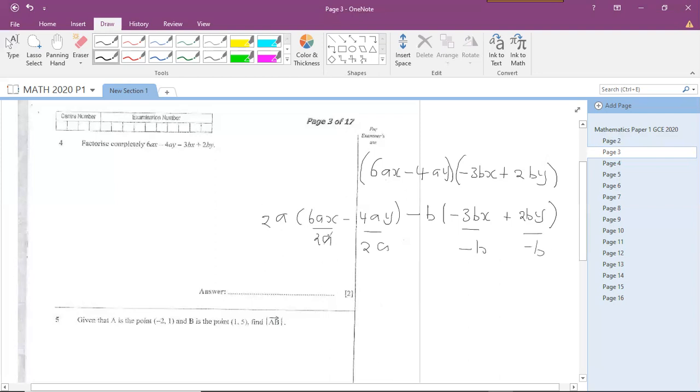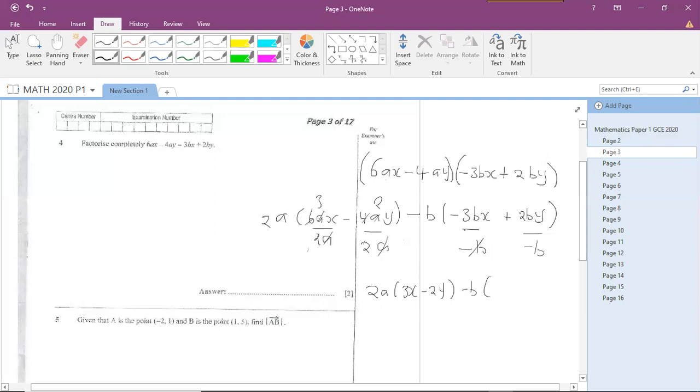So the a will cancel. 2 there, 1, 2 there, 3. So we're going to be left with 3x there. The a will cancel. 2 there, 1, 2 there, 2. So we remain with 2y. So if we factor out this, we'll have 2a, open brackets, 3x minus 2y, close brackets, minus b, close brackets.